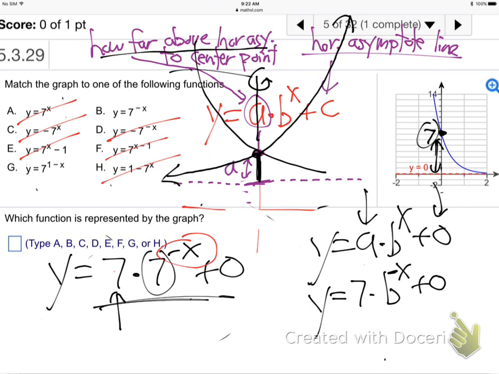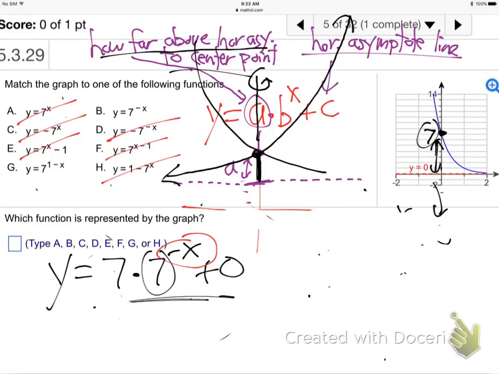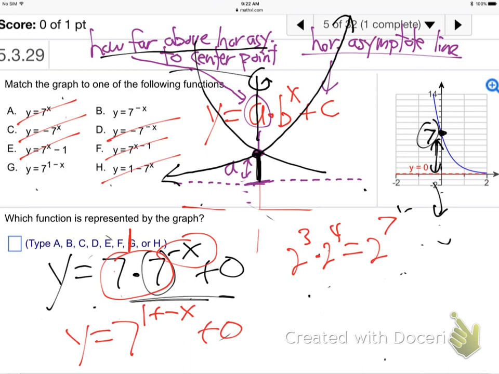Well, do you see the trick? There's another way. You've got to remember an exponent rule. Remember like 2 to the 3rd times 2 to the 4th or whatever. Remember what that equals? 2 to the 7th. You add the powers, right? Same base multiplied, add powers. Well, this has really 7 to the 1 here, right? Same bases multiplied. What do you do? 1 plus negative x, and plus a 0 out there, which is the same thing as 1 minus x. There it is. See that? They just did it in a tricky form. That's the same thing, huh?